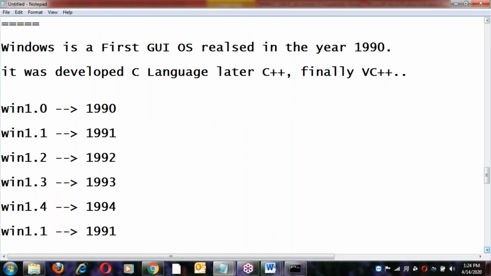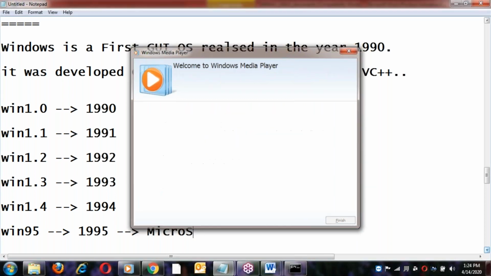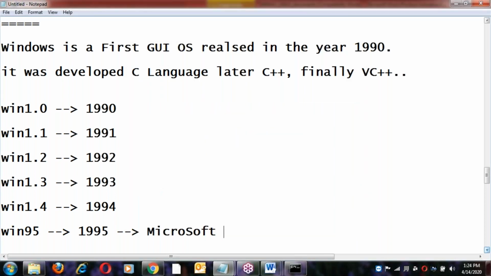Next, 95. In the year 95, that version was named Windows 95, with the year as the name.